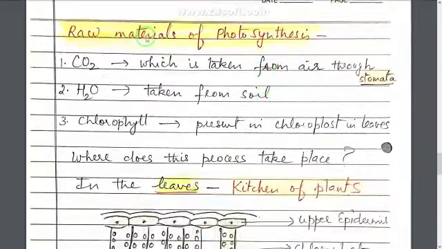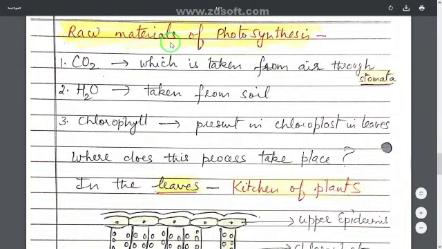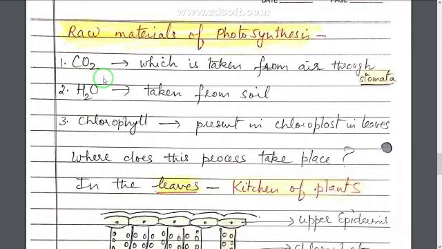Now what are the raw materials of photosynthesis? The raw materials for photosynthesis are carbon dioxide, water, chlorophyll. Now carbon dioxide, from where do plants get carbon dioxide? Plants take carbon dioxide from air and through stomata. What are stomata? They are tiny holes or pores which are present on the lower side of the leaves. Second, water is taken by plants from the soil. Chlorophyll is present in chloroplast in the leaves.